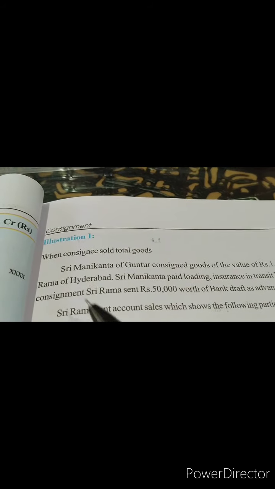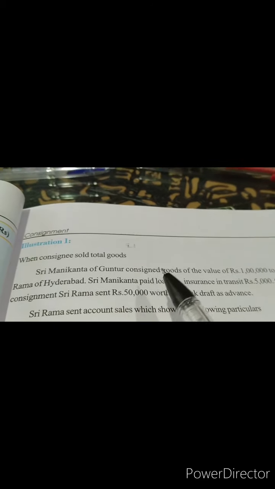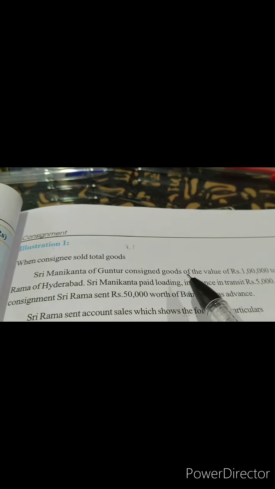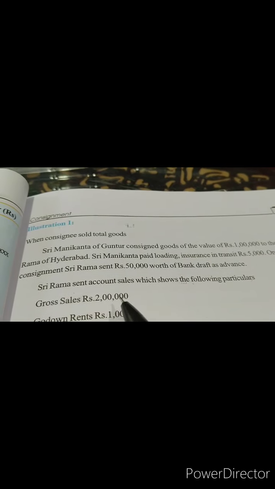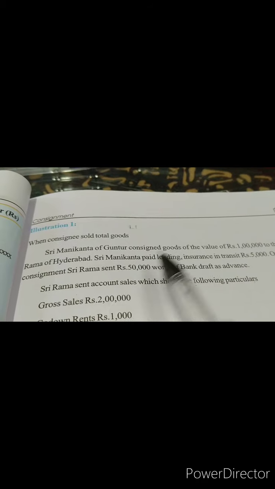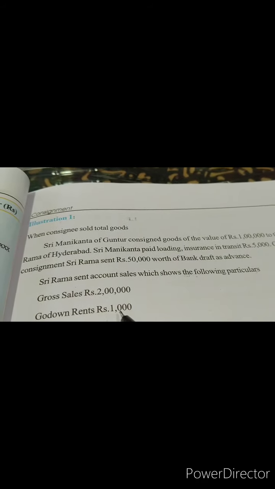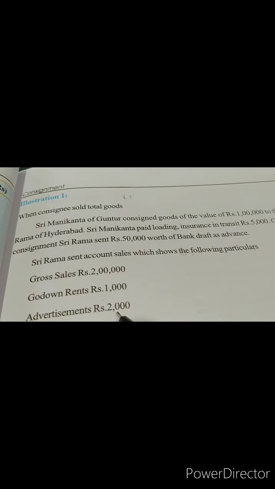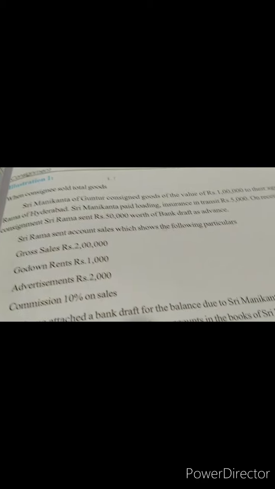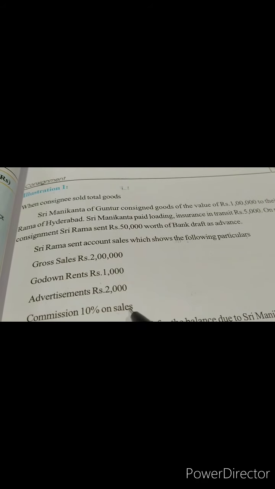How much has Sri Rama sold the goods for, which he was supposed to sell for 1 lakh? Then what are the expenses he has put on this consignment, and also his commission. See, gross sales means how much he has sold all the goods for: 2 lakh rupees. The godown rent he has paid is 1,000. Then for advertisement of these goods, how much expenses did he incur? 2,000. And after that, what is his commission? 10% on sales.